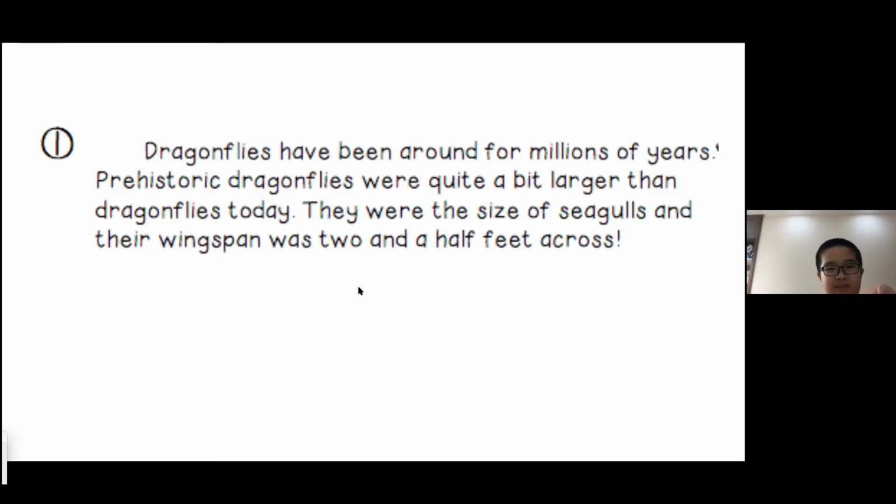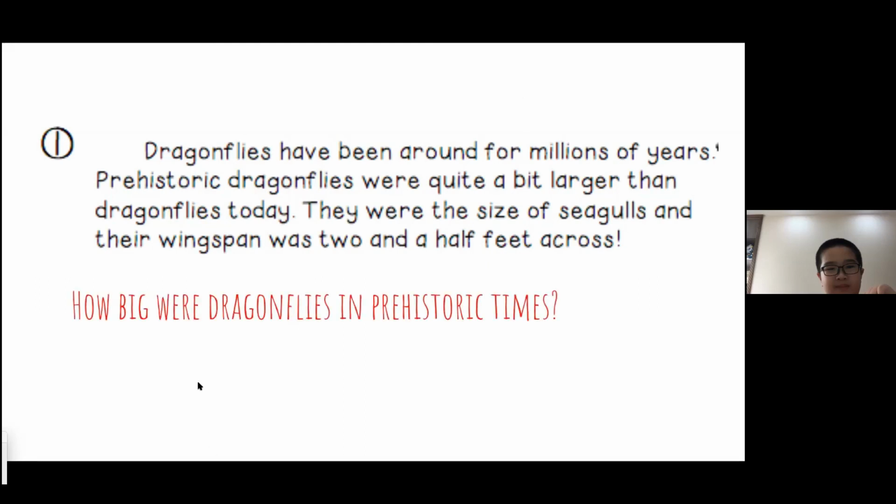The dragonflies have been around for millions of years. Prehistoric dragonflies were a bit larger than dragonflies today. They were the size of seagulls and their wingspan was 2.5 feet across. So our question is, how big were dragonflies in prehistoric times? An answer in your own words. I want you to read exactly what you see in the paragraph. They were the size of seagulls and their wingspan was 2.5 feet across.